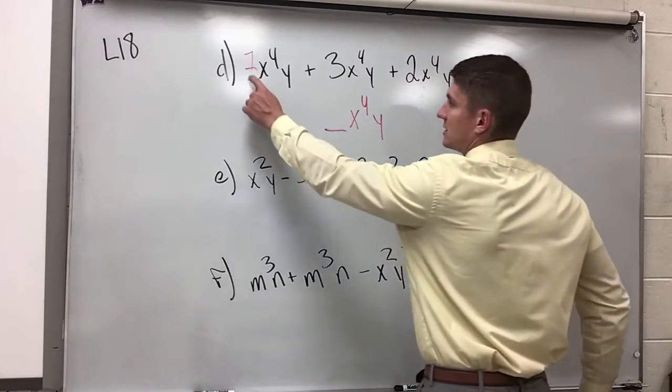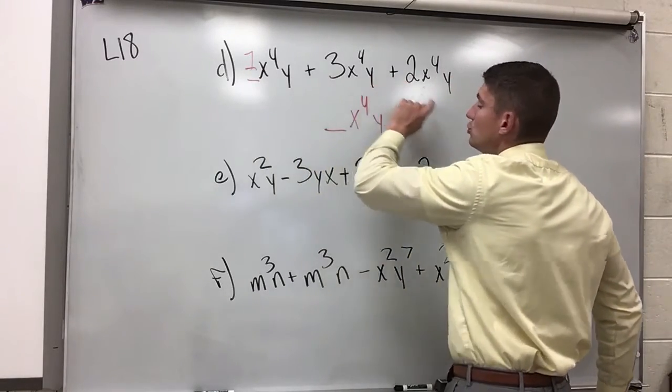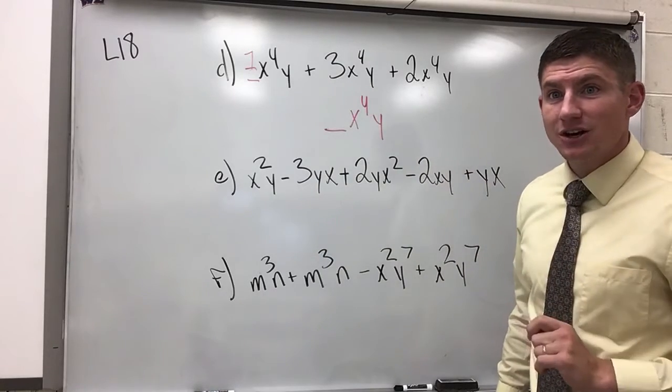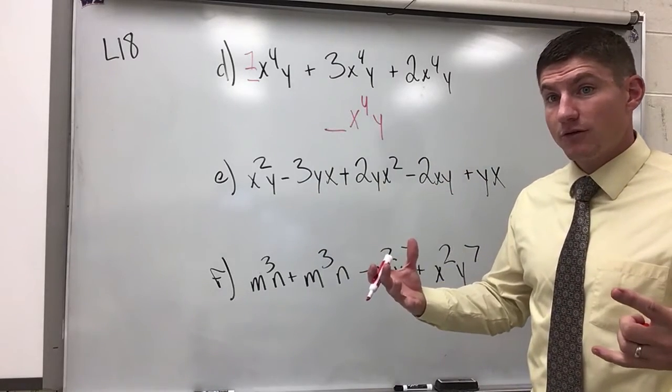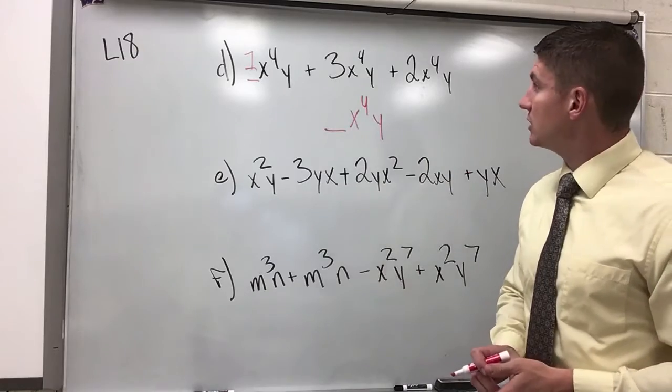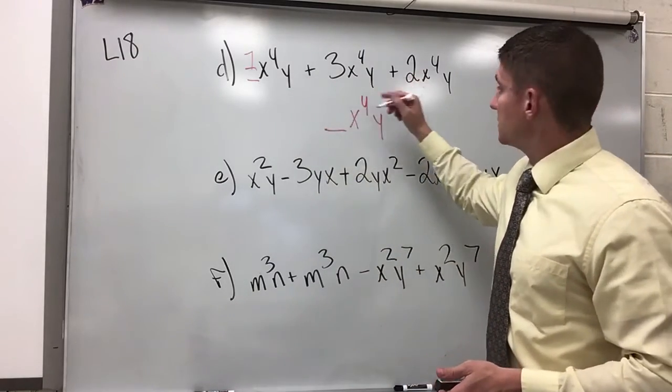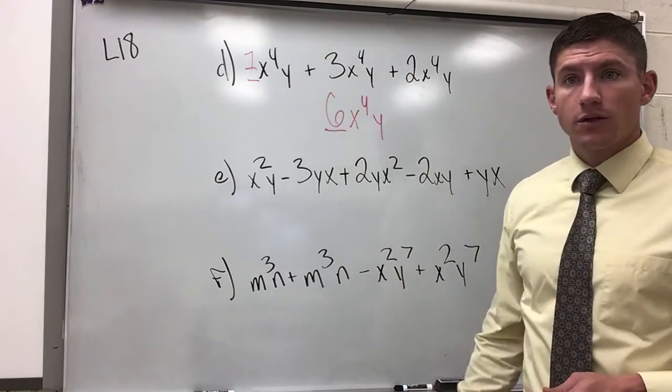If I think about this as simply a 1 plus 3 plus 2 problem, it becomes a lot easier to do because I have the same set of variables and exponents in each. 1 plus 3 is 4, plus 2 is 6, x to the fourth y.